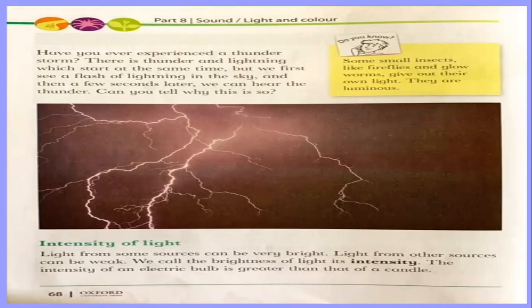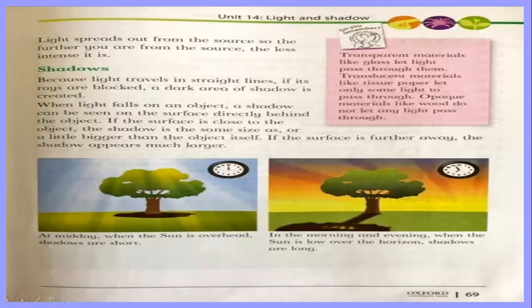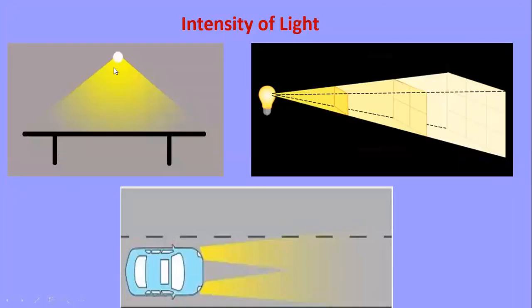This is intensity. Look, you can see here. Let's read it first. Light spreads out from the source, so the further you are from the source, the less intense it is. It means if you are near the source of light, from where the light comes, the intensity is more. And when you are away, the intensity is less.